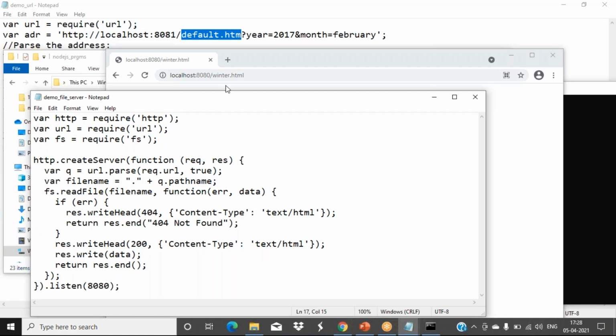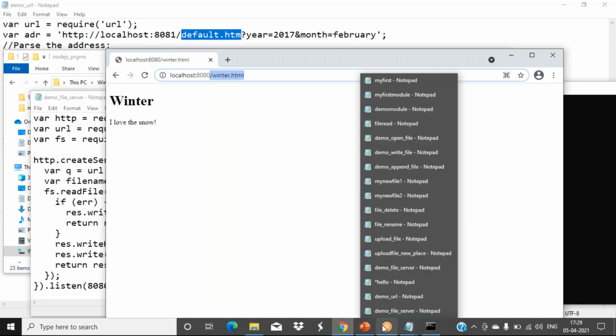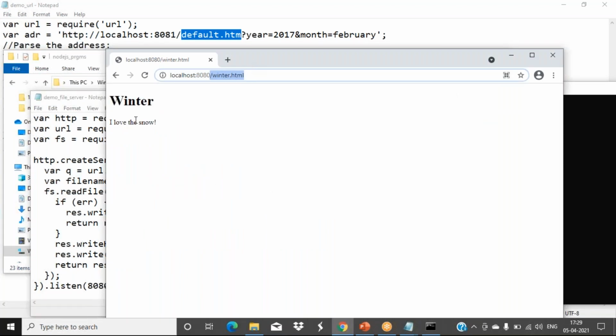So see, request.url, here what is the address I have typed, that I got it here. Parsing means it split those values. From there we are getting only what? q.pathname, that is only winter.html we'll get from there. Then what we are doing is reading that file from that particular path, and error messages we are printing because these things only we have typed there. Else case, display the data to the web browser as a response. So data is nothing but again the scripting lines only. So whatever content I have given, it got displayed there.